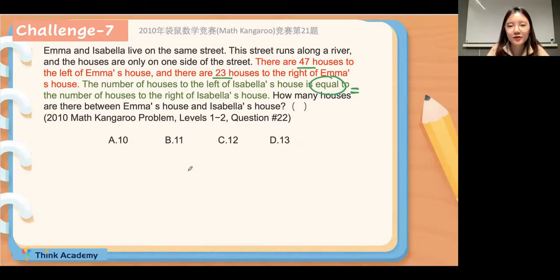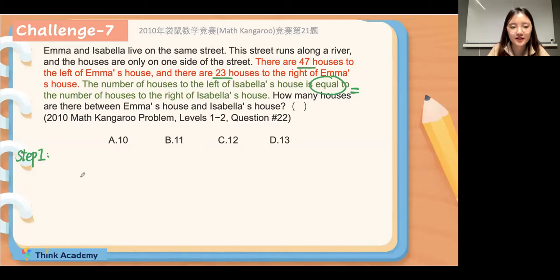If there are 47 houses to the left of Emma's house, then we can use this information to draw the picture. So step 1, we will draw according to the information of the first sentence. Okay, very great. So 47 houses. So the main character will be Emma's house.